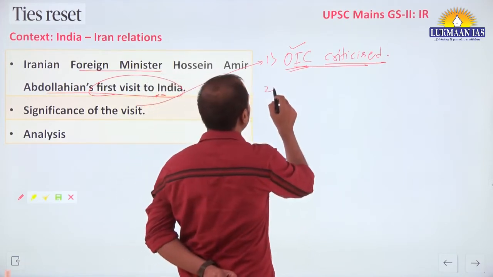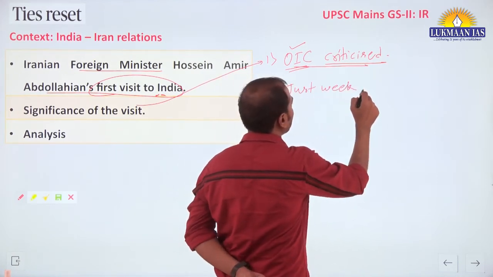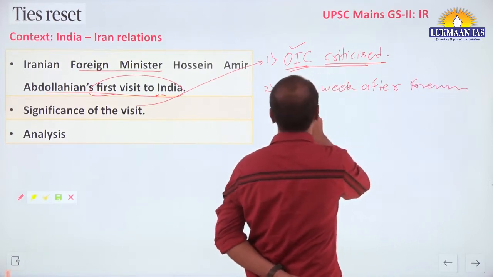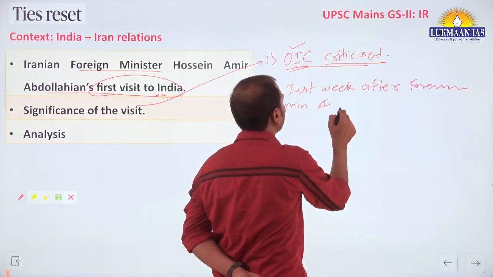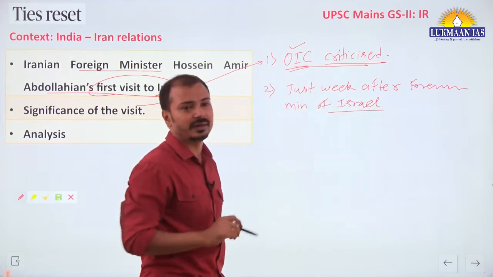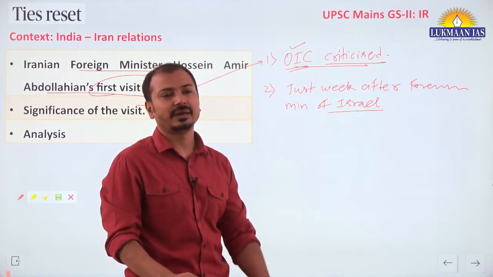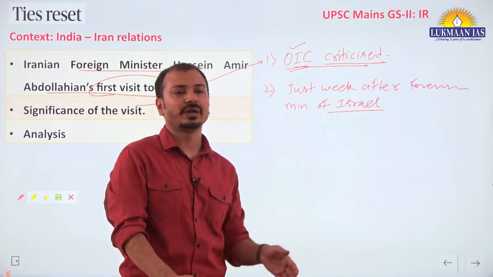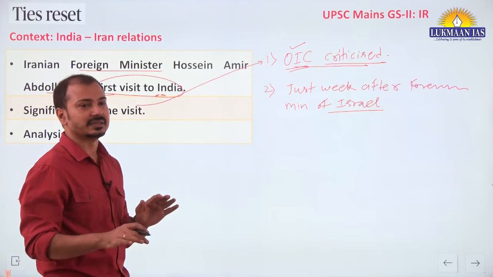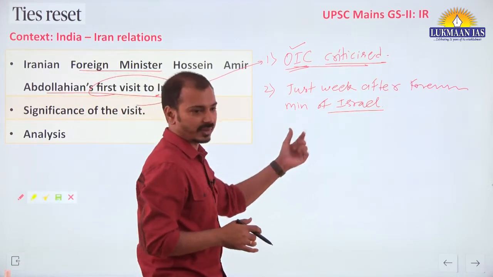Second thing, you should know that this visit is just a week after the foreign minister of Israel visited India. Last week the foreign minister of Israel visited India. So we know that the Israel-Palestine issue is there, and that's why Israel and Gulf countries are not having good relations, especially Iran. So how to balance these India-Iran, India-Israel relations? यहाँ पे एक important aspect है.